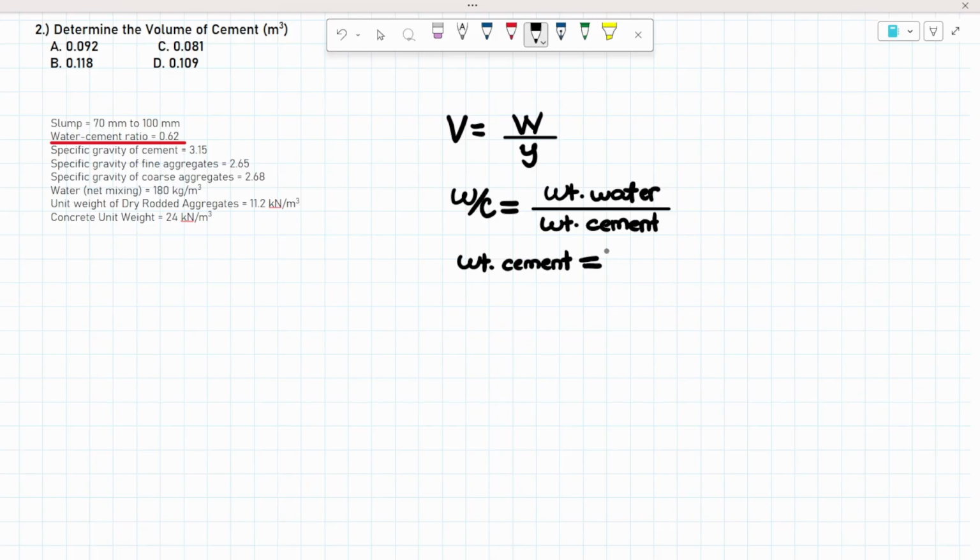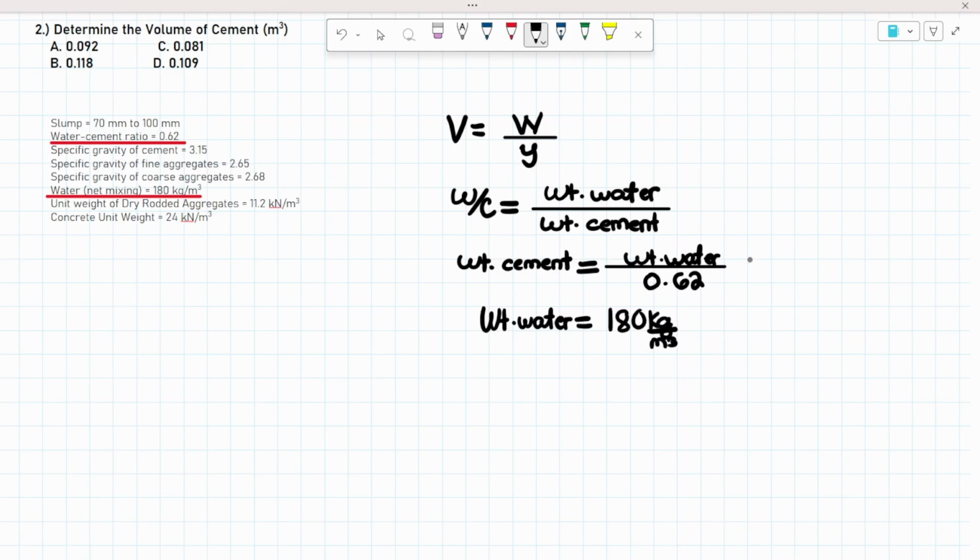That is the weight of water over 0.62. How do we solve for the weight of water? Using this one. We are given the net mixing of the water. Weight of water is equal to 180 kilograms per cubic meter of concrete.